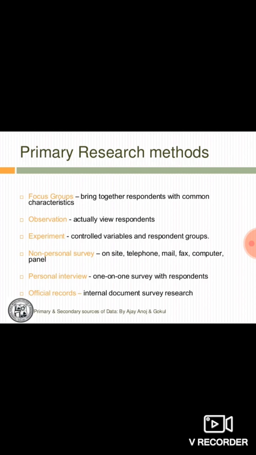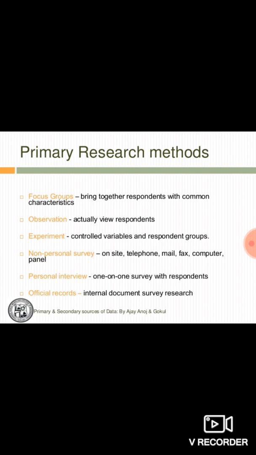In a particular research, if I am collecting the data about the salaries of a company from the people working in that company, then those people are the ones who are giving me information. They are my respondents. So observation, actually they observe the respondents.